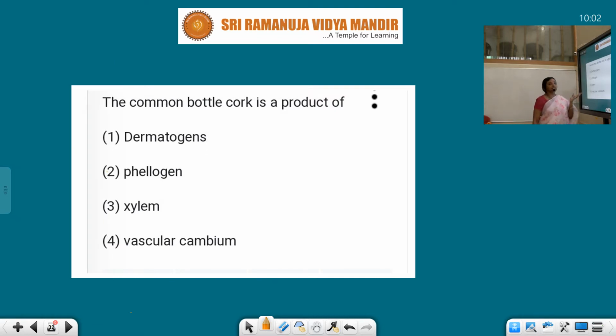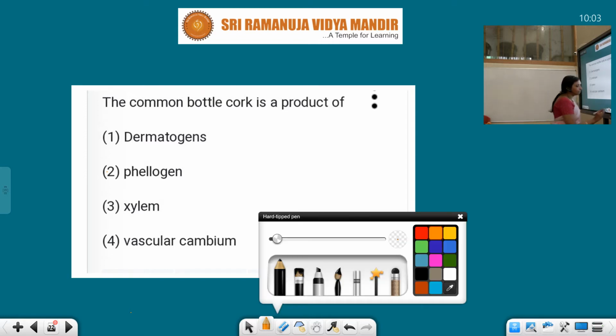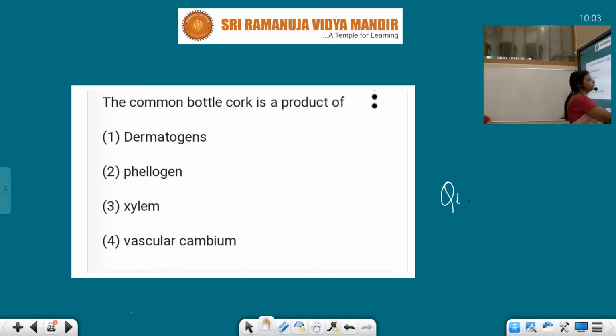The first question on your screen is: the common bottle cork is a product of which part? Commercial cork is obtained from Quercus suber, the scientific name of the oak tree. It is a dead part. Let's write the name first, Quercus suber, from which we get commercial cork.